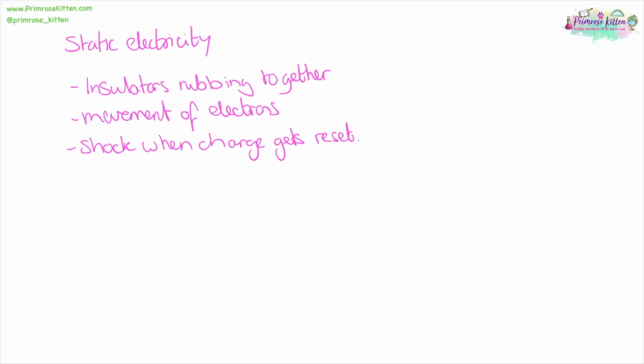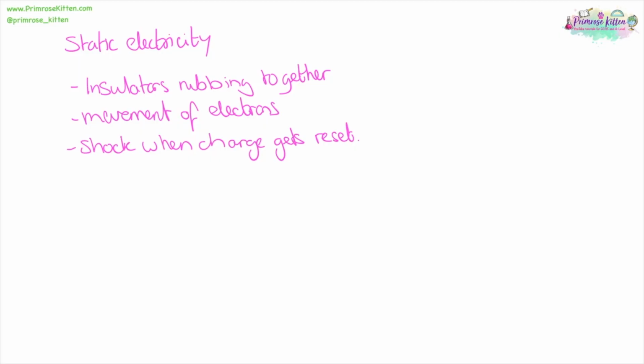When we have static electricity, we have an object that isn't normally charged becoming charged. That happens when two insulators rub together. This is caused by the movement of electrons from one thing to another. And you're going to get a shock when the charges reset when you touch something metal. If you have two charged objects coming together, they're going to repel each other. Alternatively, if you have a charged object and an object which has the opposite charge, they're going to attract each other.